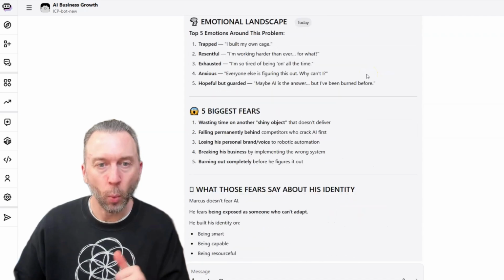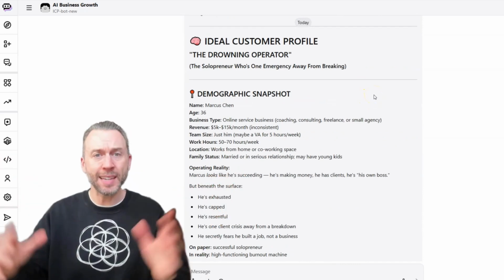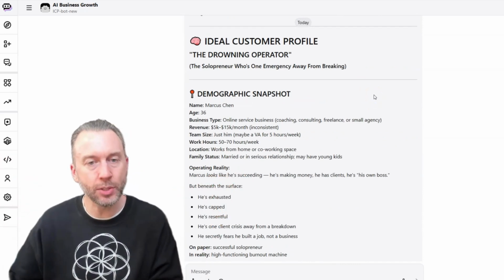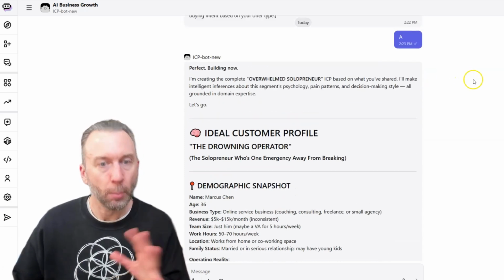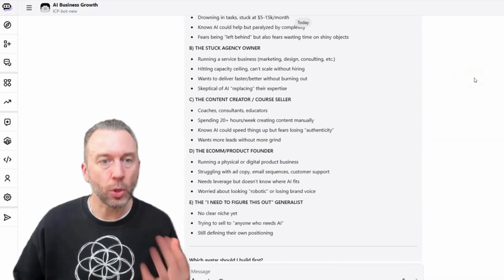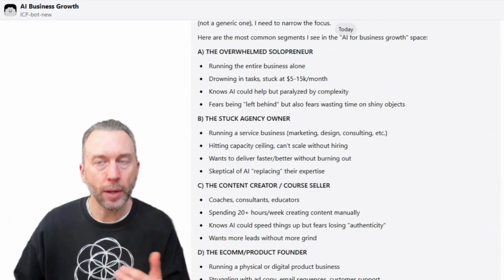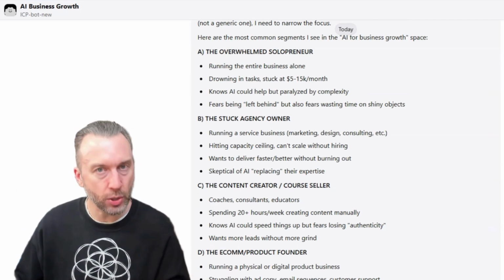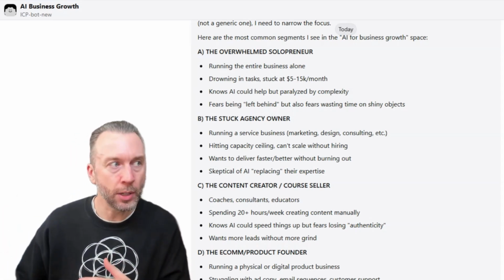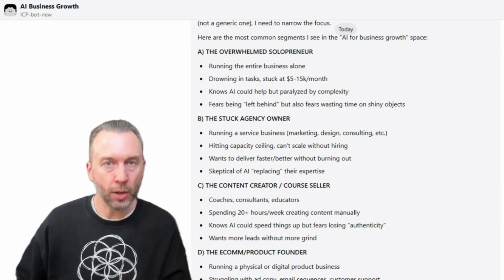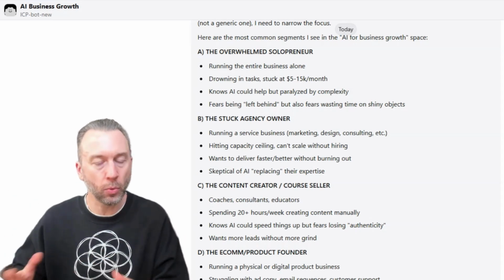It's mind-blowing what AI can actually come up with. Because, as you could probably guess, it has access to so much information. It's able to analyze what the ideal customer profile is for virtually anything. So based on that, number one, it asked to clarify, because I just said entrepreneurs. And so, it's kind of a very vague or broad target. So it asked a clarifying question. This is good because it's going to help streamline the output that you give it. So obviously, if you have a detailed ICP profile or information about your demographics or your ideal customer, you can paste it in there or type it in there or however you want to do it.